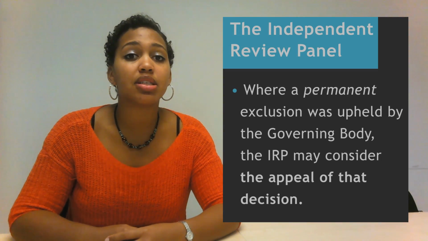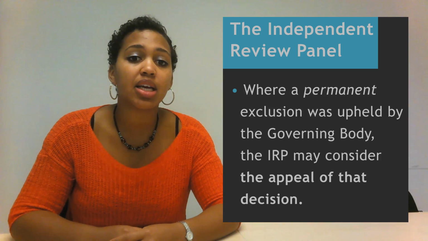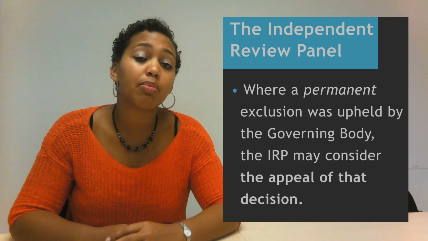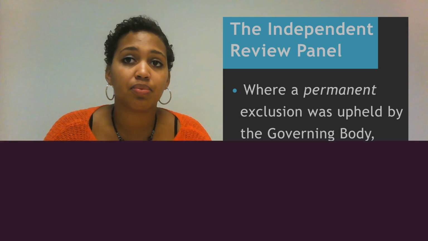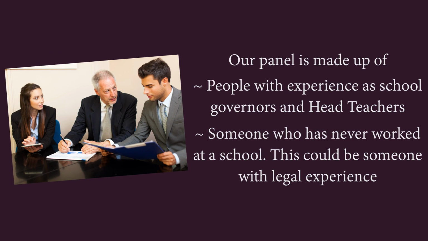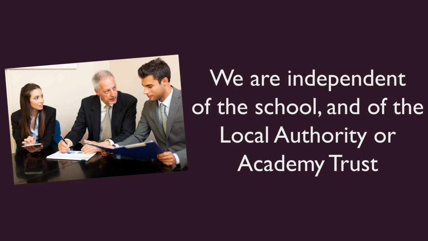Now we come to the independent review panel. If a permanent exclusion decision has been upheld by the governing body, an independent review panel will be appointed by the local authority or Academy Trust to consider an appeal of an exclusion. Our panel is made up of people with experience as school governors and head teachers, and someone who has never worked at a school. This could be someone with legal experience. We are independent of the school and of the local authority or Academy Trust. This means that no one on the panel will have worked for the school or Academy Trust before, and they will not be employed by the local authority.